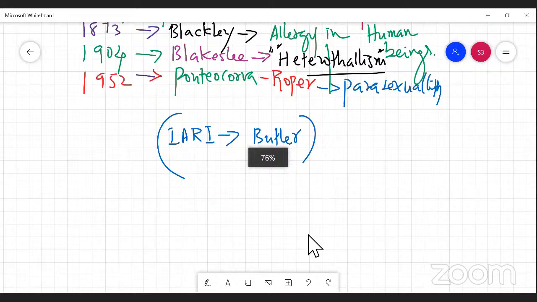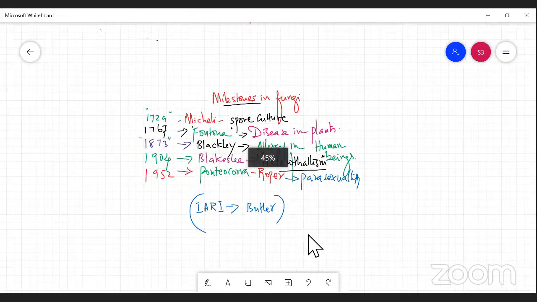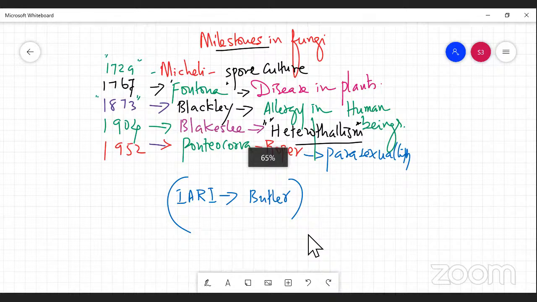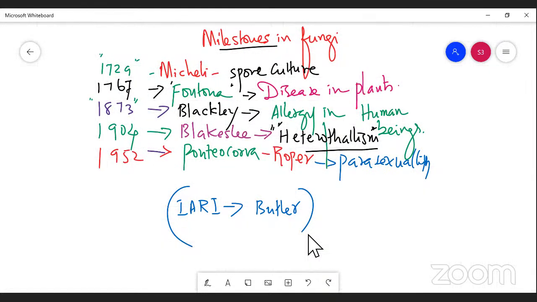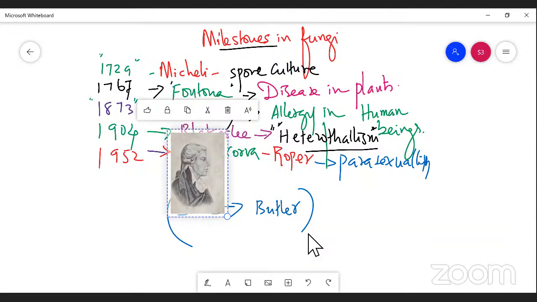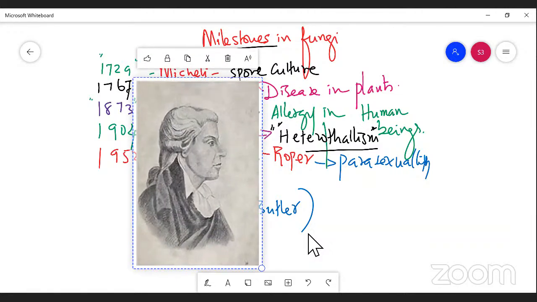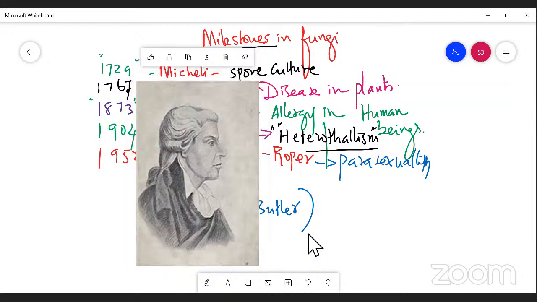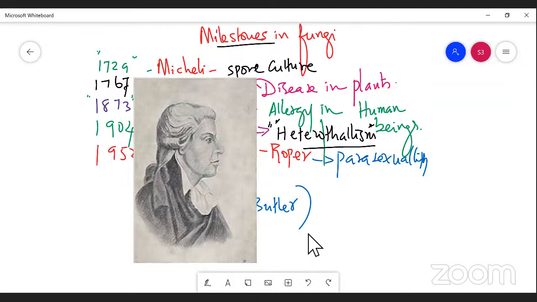So next we pass on to another scientist. I'd like to show you Fontana. Fontana is the man who reported that fungi could cause disease in plants. Students, we are discussing the milestones of fungi. I would like to show you some related scientists. Fontana first reported that fungi are able to cause disease. He stated that fungi could cause disease in human beings, and in plants also, right?